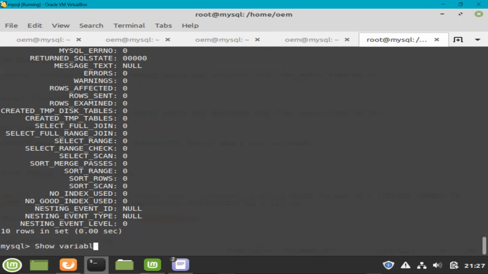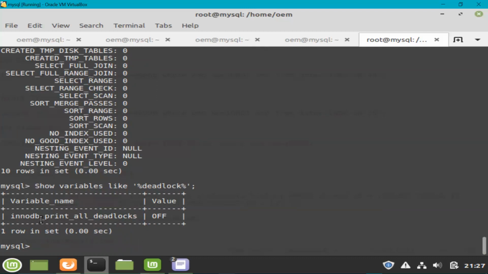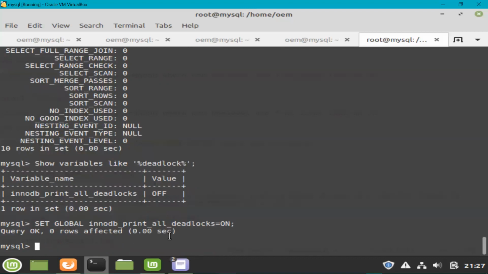So I'm going to run show variables like deadlock, and I'm going to do a wildcard search. This is required, and okay. This variable innodb_print_all_deadlocks I will have to enable to start logging all the deadlocks. So I'm going to run the command set global innodb_print_all_deadlocks equals on. And now your deadlock logging is enabled. Now if any deadlock happens, it will be written in the MySQL log.